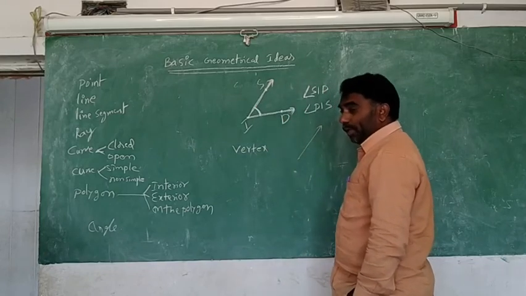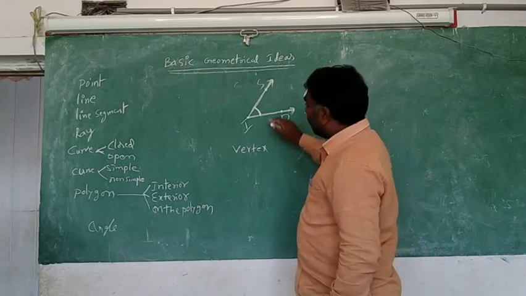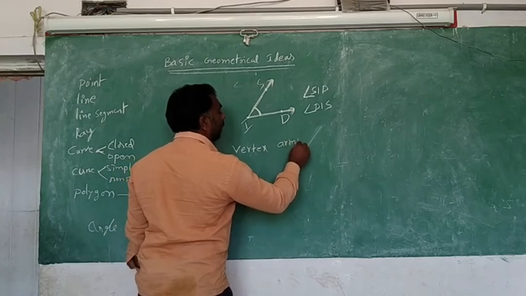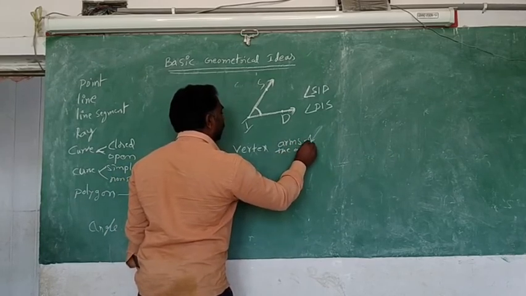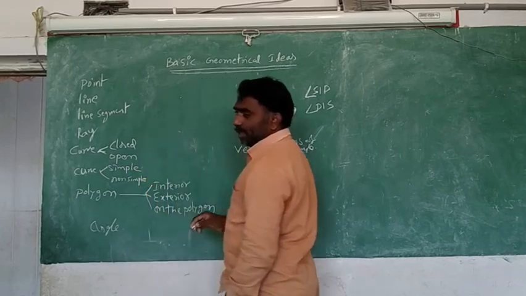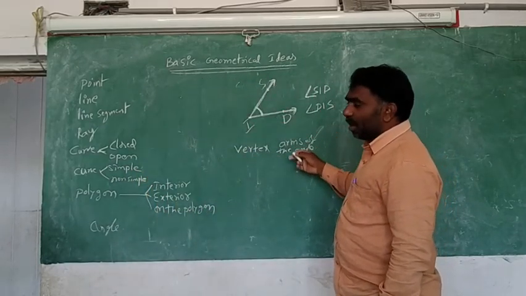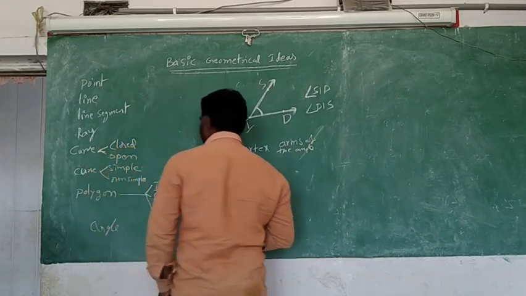Ray. Two rays. And these rays are called the arms of the angle. In any angle, this is called the vertex and these are called the arms of the angle. Which is the vertex in this? I is the vertex.